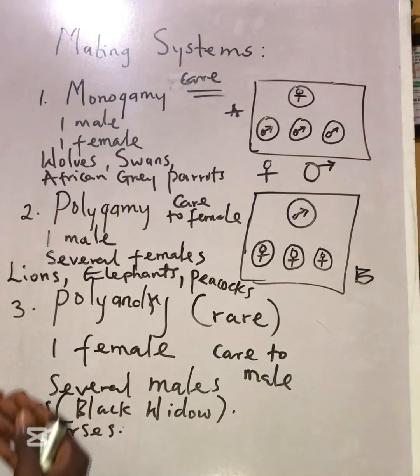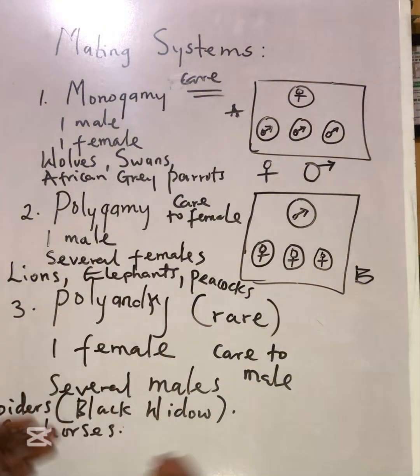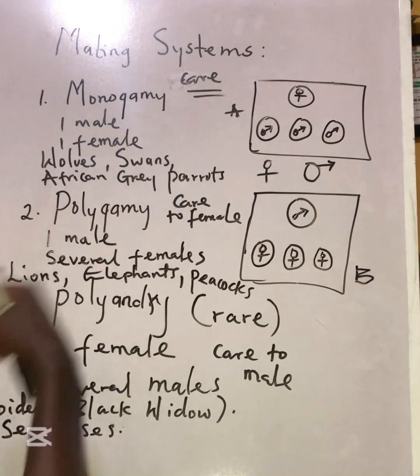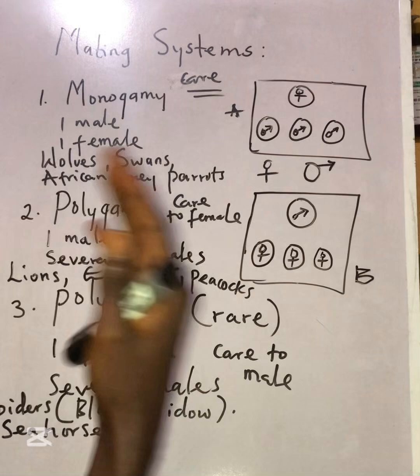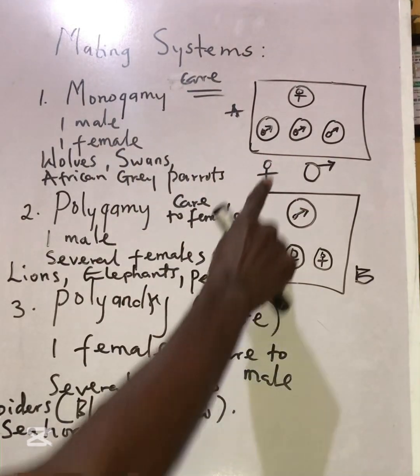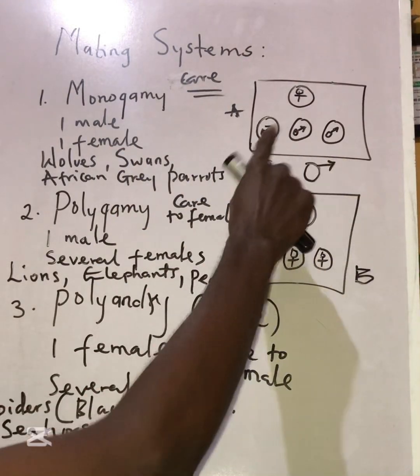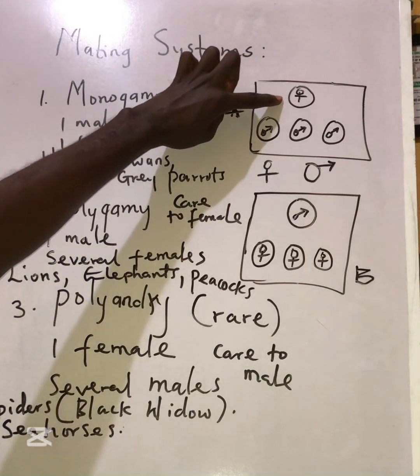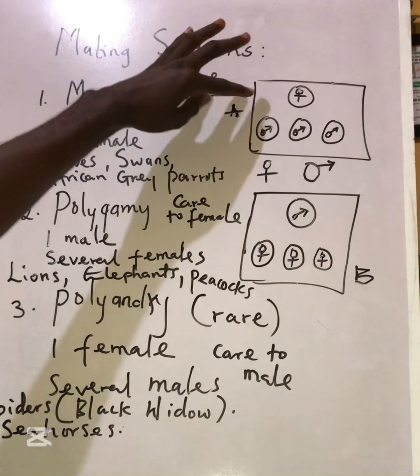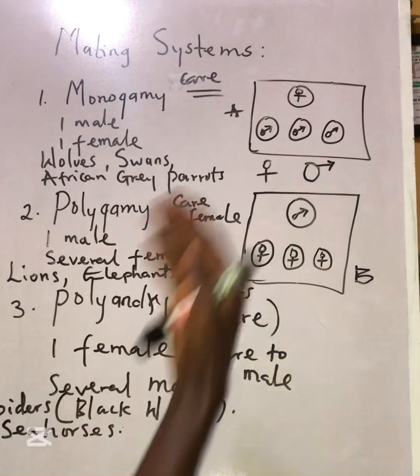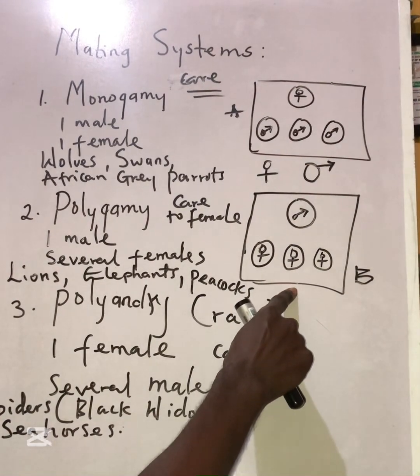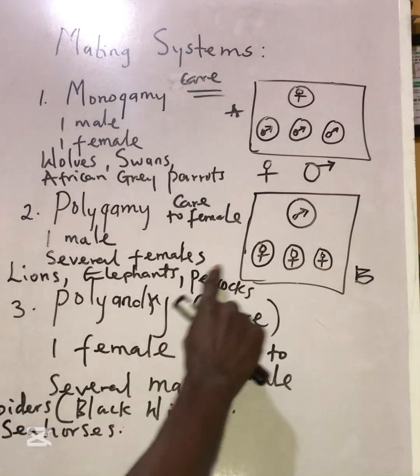For example, it takes several months for a female elephant to give birth. So these males will have to wait until this female organism has given birth to the young before they will mate again. But in case B, we are having one male with multiple females.